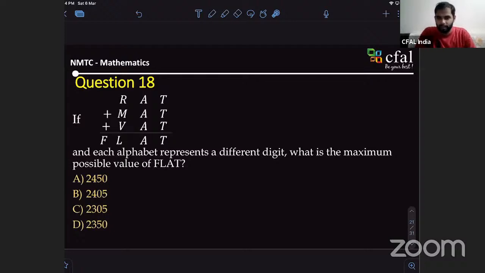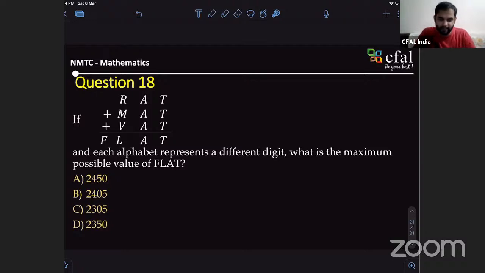So if the value of A in the first line in rat is 1, then does it mean that in mat it will be a different value? Sorry, you had a doubt? Yes, sir. Then you can discuss. What's your doubt? If the value of A in rat is 1, then the value of A in mat can also be any other number? That's why it's given the same.